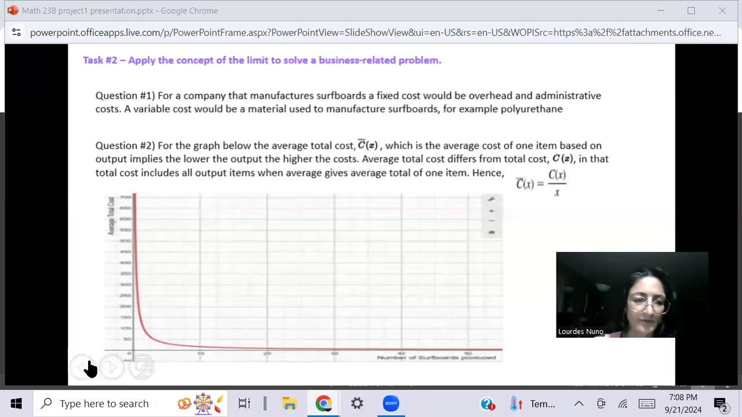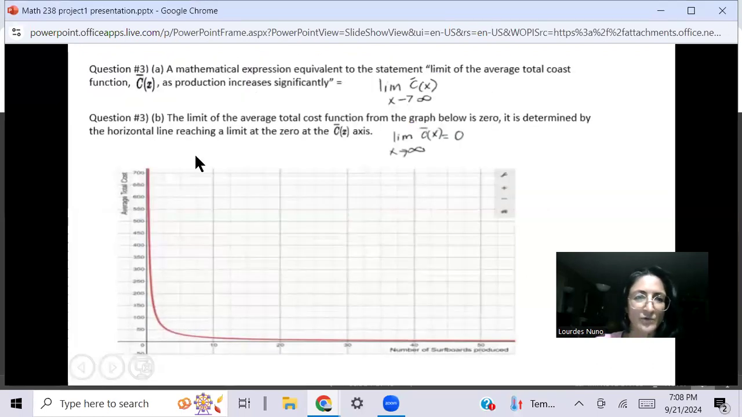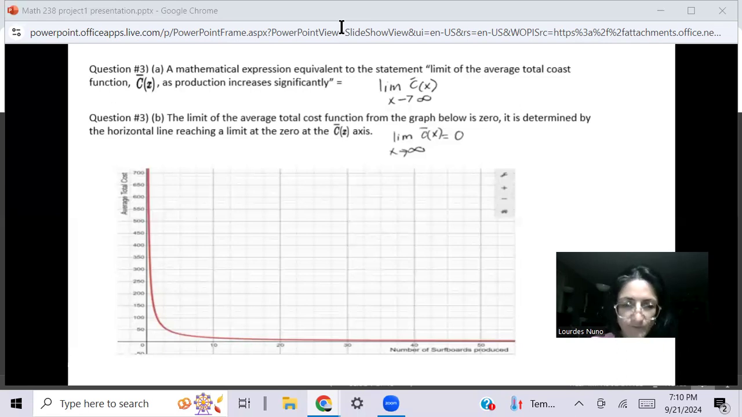Now let's go to the next question, which is question number 3. Here we have, based on the graph, my mathematical expression for the limit of the average cost function, I wrote the limit of the average total cost as X goes to infinity because it just keeps on going down here next to close to the 0.